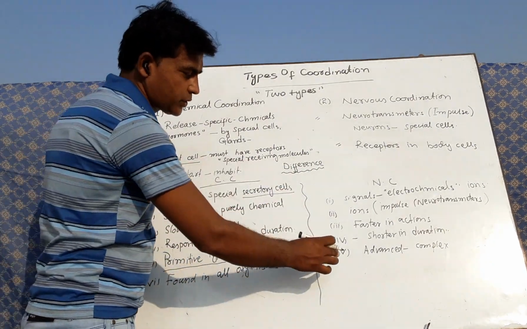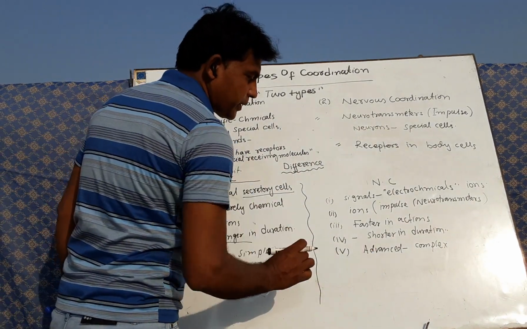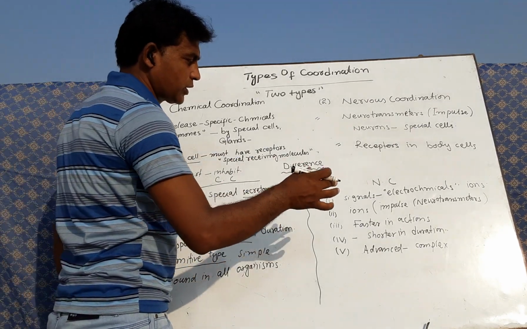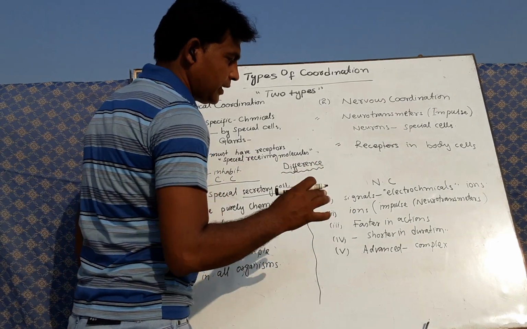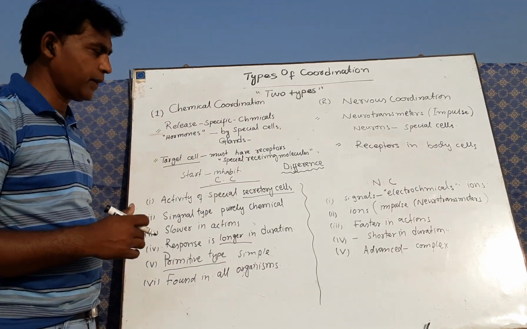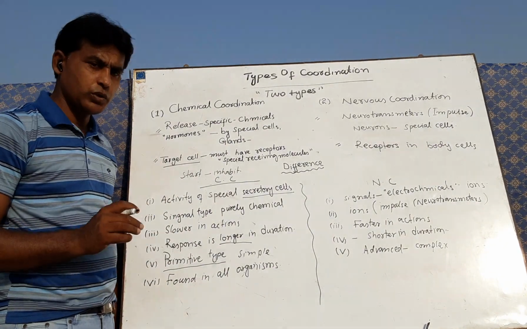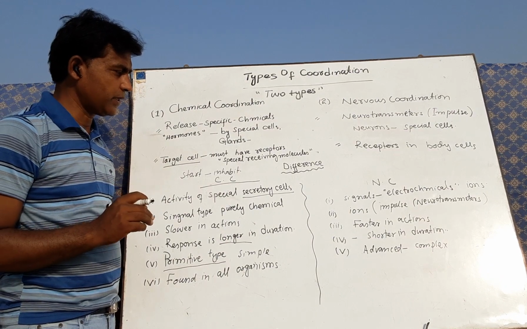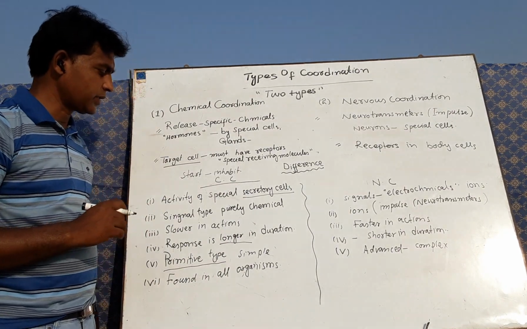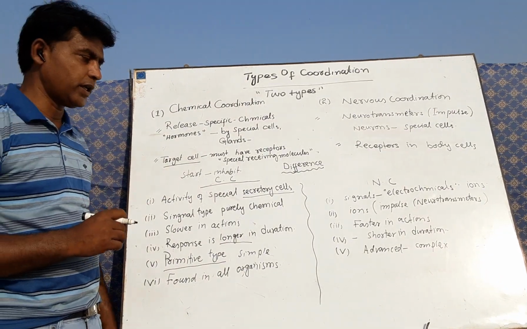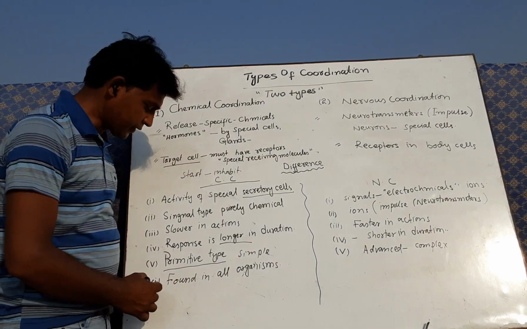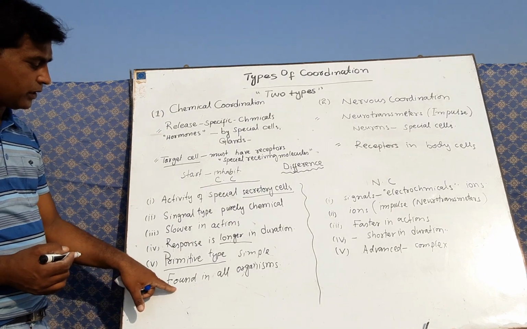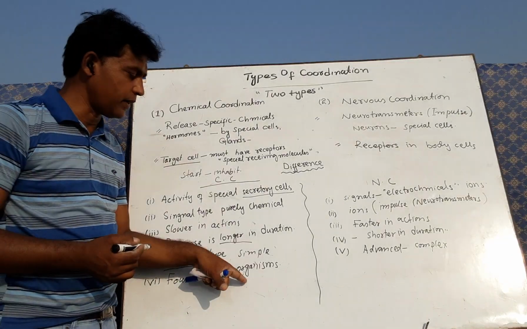But in nervous coordination, organisms possess advanced characteristics, and they are much complex in their performance, can generate different types of responses to face, to manage the stimuli and adjust themselves in their surrounding or in their environment. And lastly, there is chemical coordination found in all organisms.